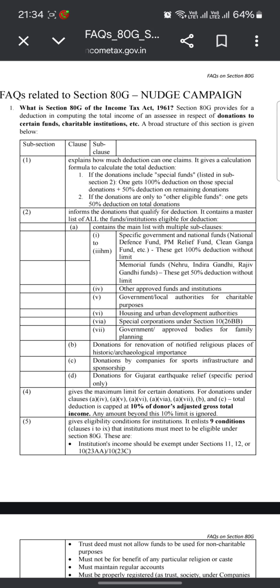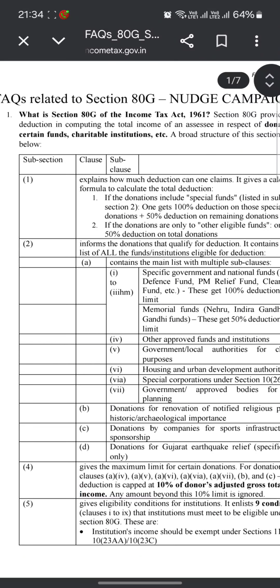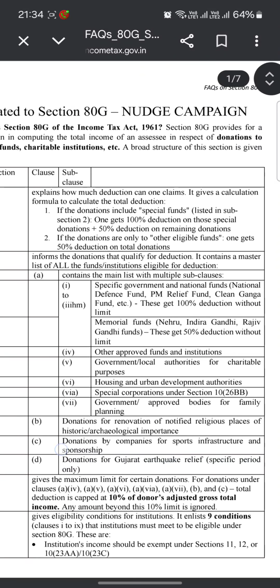Campaign. What is Section 80G of the Income Tax Act 1961? It provides for deduction for donations made to certain funds and charitable institutions. A broad structure of this section is given below. So we will discuss the clauses, sections, subsections and sub-clauses of Section 80G as well.